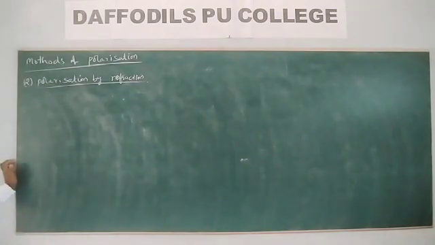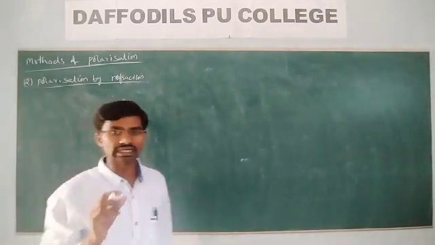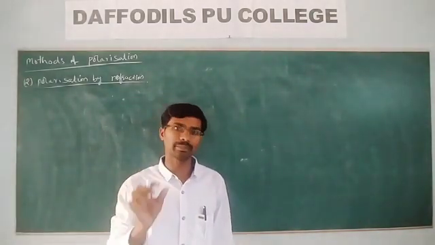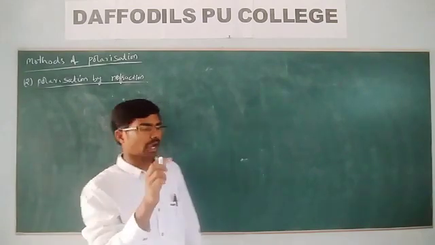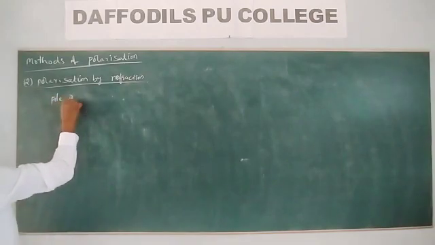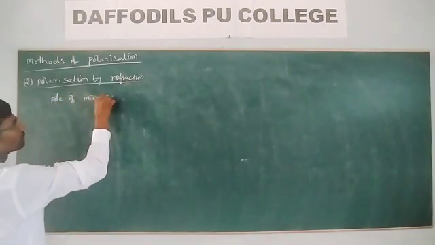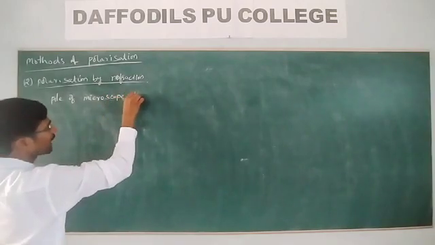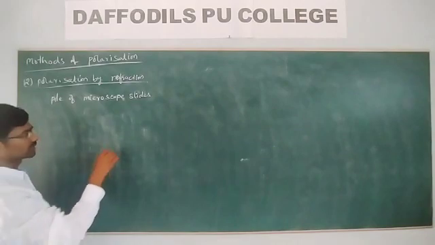In this case, we take 20 to 30 microscope slides, a pile of microscope slides.